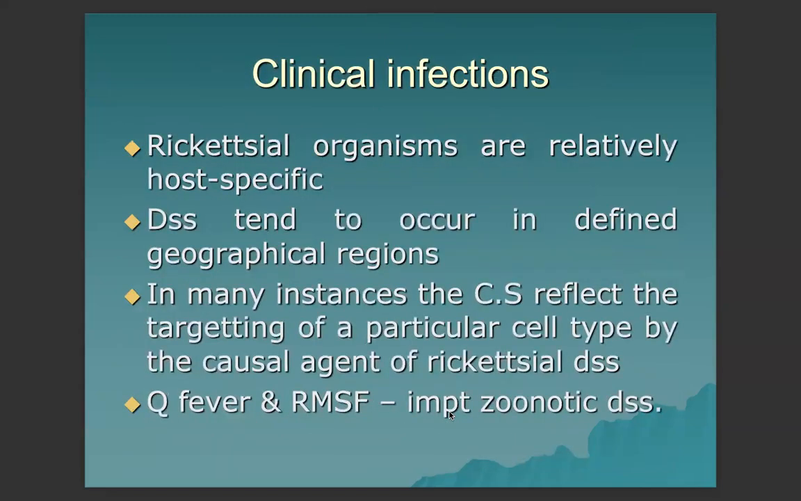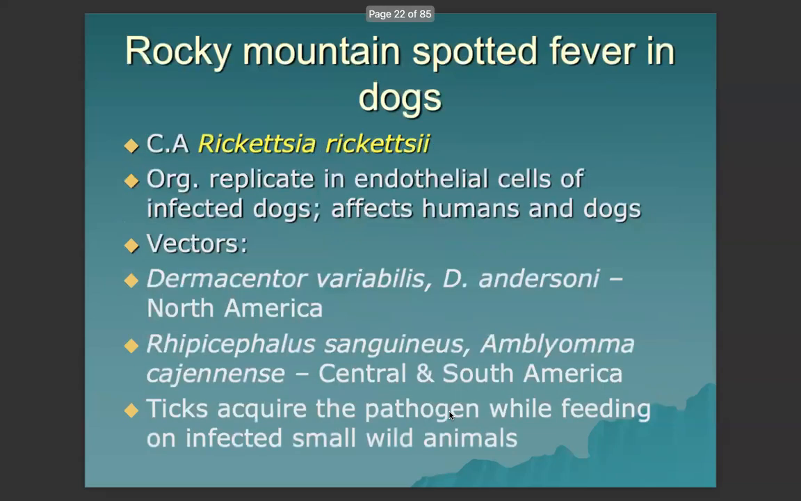For the clinical infections, rickettsial organisms are relatively host-specific. Disease tends to occur in defined geographical regions. In many instances, the clinical signs reflect the targeting of a particular cell type by the causal agent of rickettsial disease. Q fever, which is caused by Coxiella burnetii, and Rocky Mountain spotted fever are important zoonotic diseases, so they infect humans. For Rocky Mountain spotted fever in dogs, the causative agent is Rickettsia rickettsii, the organism replicating in endothelial cells of infected dogs, affecting humans and dogs.